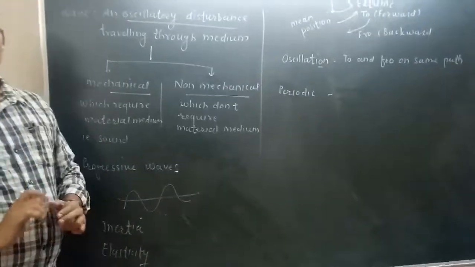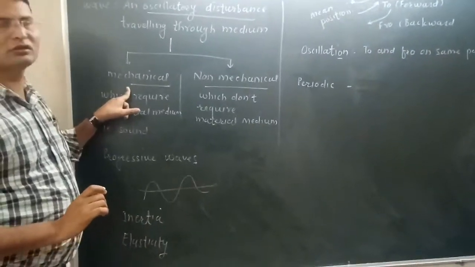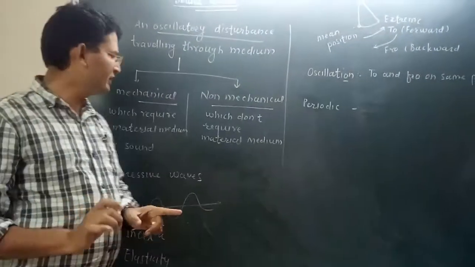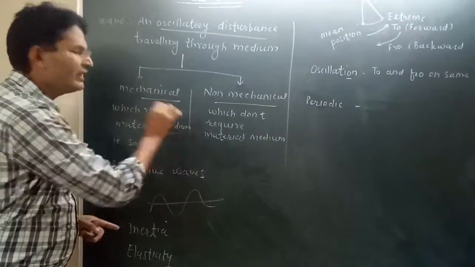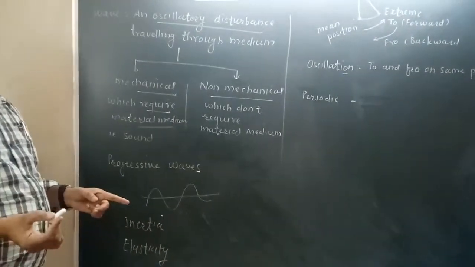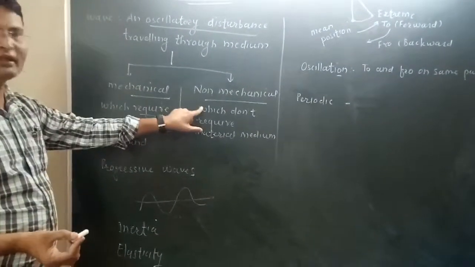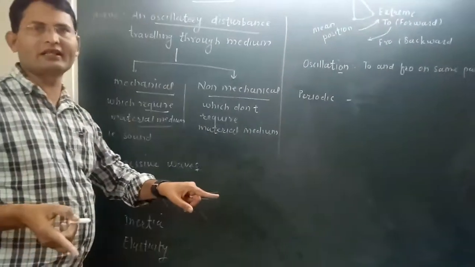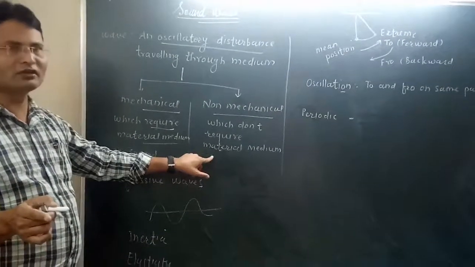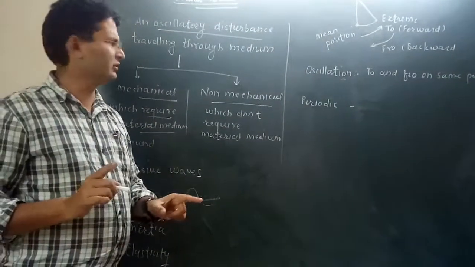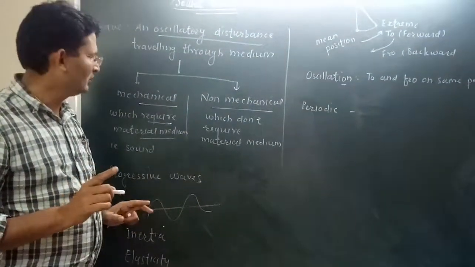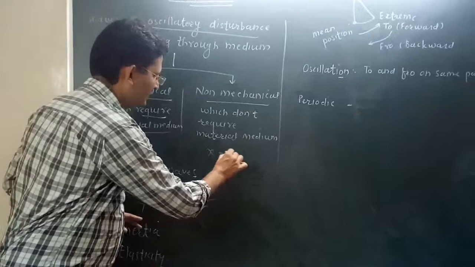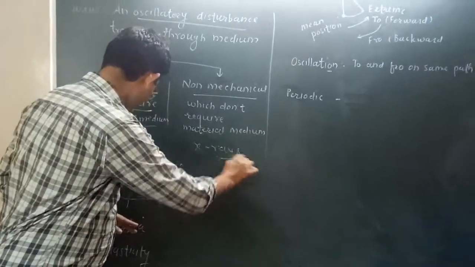So how will we differentiate? Mechanical waves are the waves which require a material medium for their propagation, and non-mechanical waves are the waves which do not require a material medium for their propagation. What can be the examples of non-mechanical waves? Those are X-rays, gamma rays.